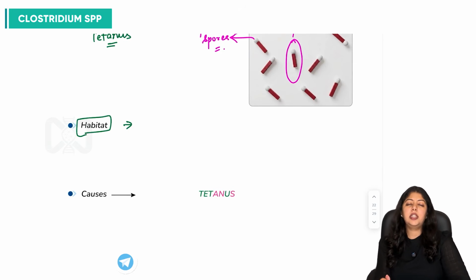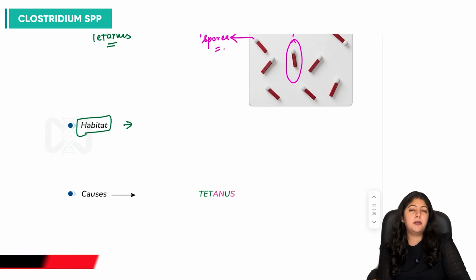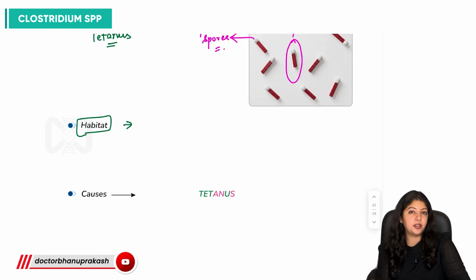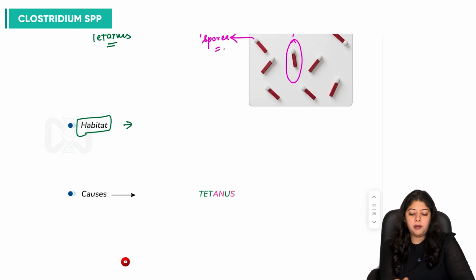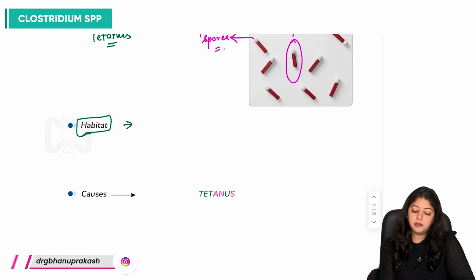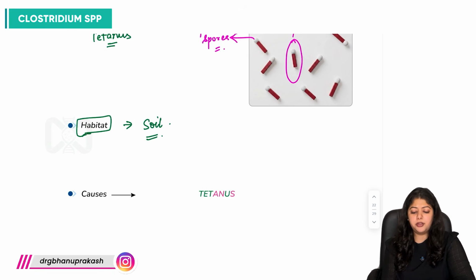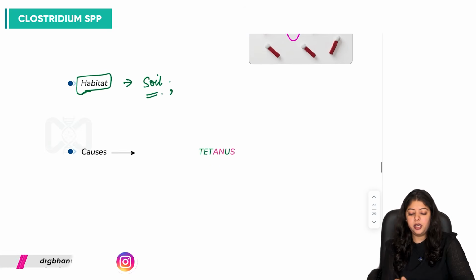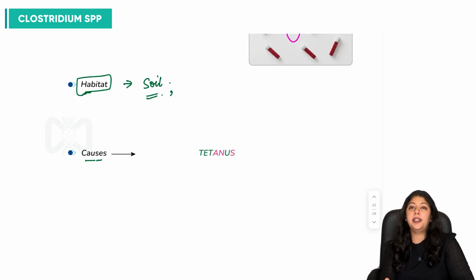All of these Clostridia, these majorly are present as saprophytes in the environment, but these can also be present as commensals in human intestines as well. They can be found in aquatic bodies, water bodies, fresh waters, etc. So the habitat of Clostridium tetani is soil majorly. It can be present ubiquitously in the environment, right? So it is responsible for tetanus.